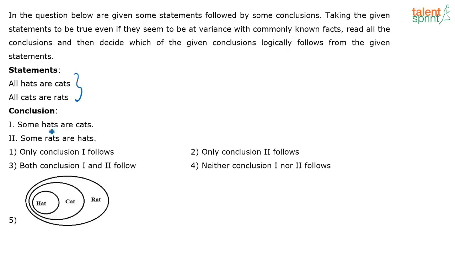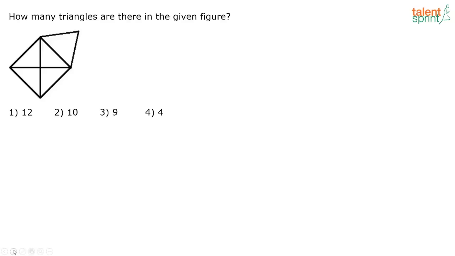Now what is the first conclusion? Some hats are cats. Yes, definitely some hats are cats. We know that all hats are cats. So some hats are also cats. So this conclusion follows. Again, some rats are hats. Yes, some rats are definitely hats. That also follows. So the correct answer here will be both conclusion 1 and 2 follows. That is option 3.